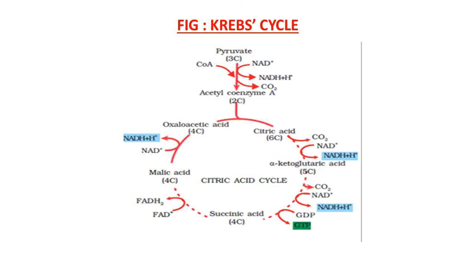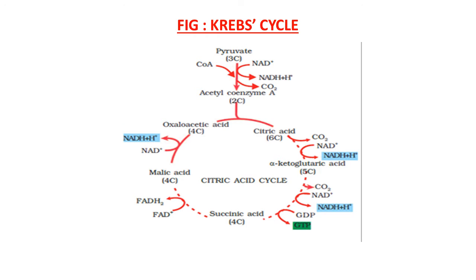Then oxaloacetic acid and acetyl coenzyme combine, and citric acid, a 6 carbon molecule, is formed. It is converted into alpha ketoglutaric acid, carbon dioxide is released and NADH2 is formed. Further reactions you can see, as we have discussed in theory also, alpha ketoglutaric acid is converted into succinic acid, CO2 is removed, NADH is formed and GTP is formed meanwhile in this reaction.